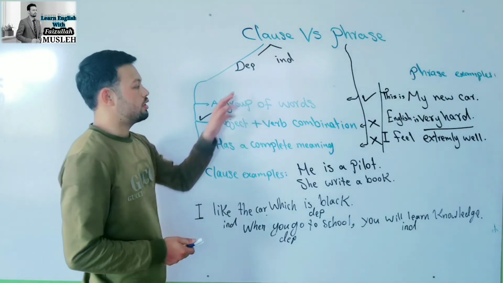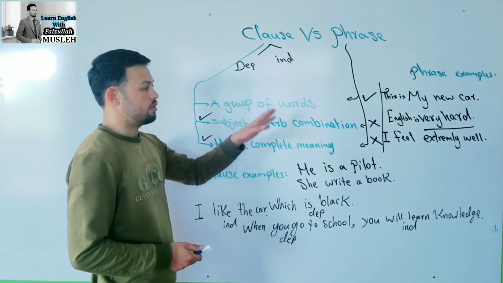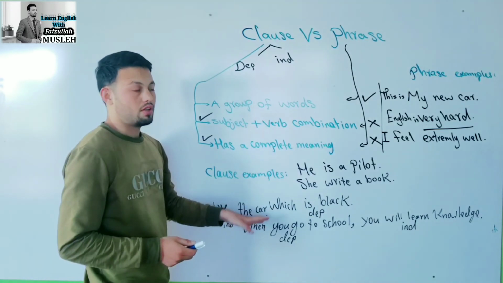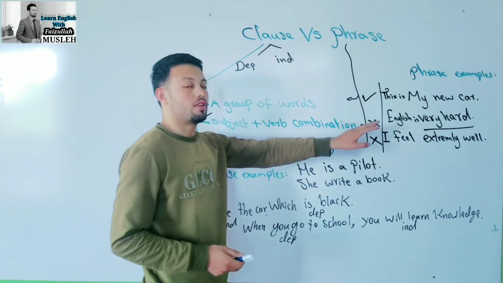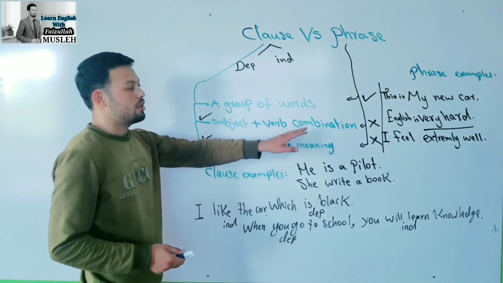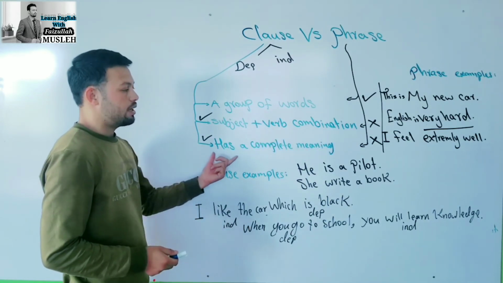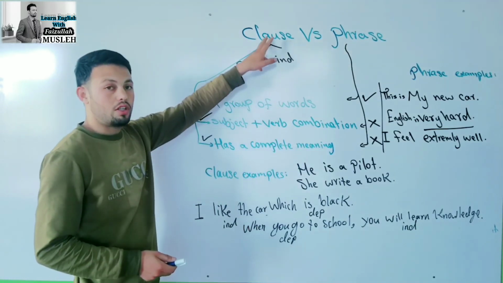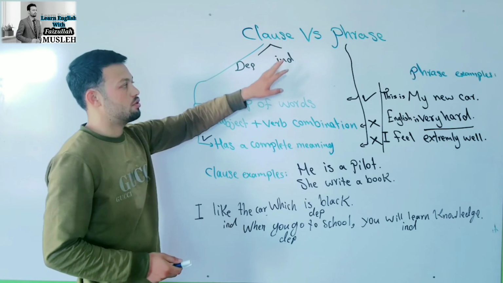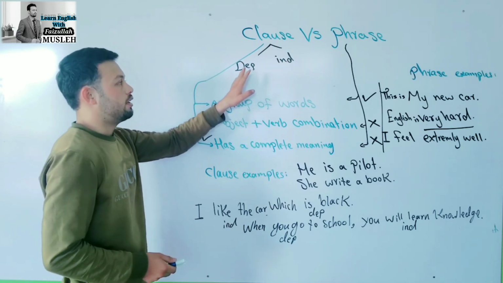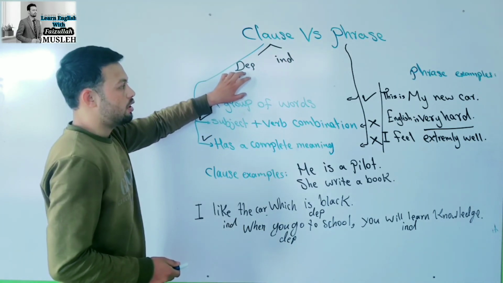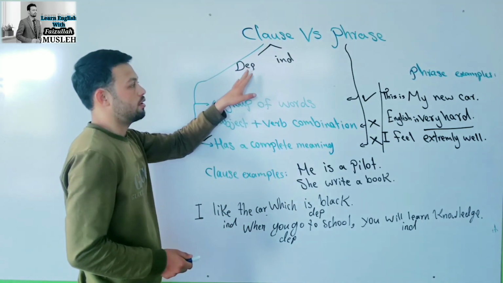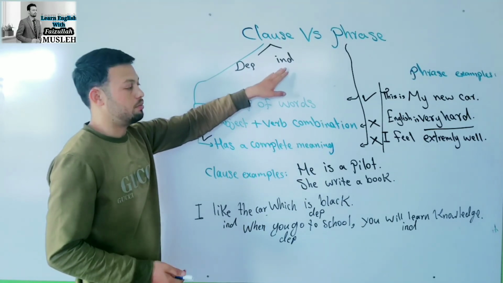Now we know that clause is a group of words. Phrase is also. Subject verb combination only belongs to clause. It's not for phrase. Phrase has not a subject verb combination. An independent clause has a complete meaning, and a dependent clause can have complete meaning with an independent one.